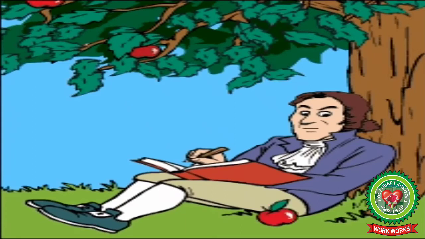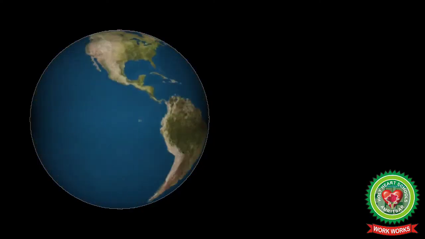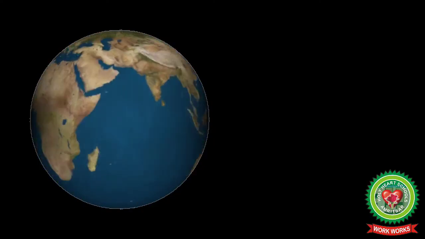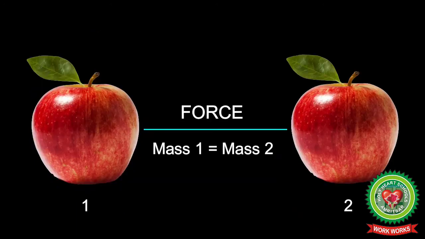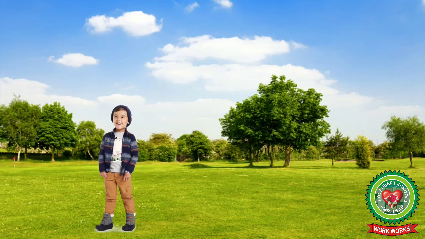Here, the gravitational force exerted by the earth on an apple can be felt because of the very large mass of earth in comparison to the mass of the apple. But in case of two apples, the force between the two apples cannot be felt because of their same mass or very negligible difference in mass.